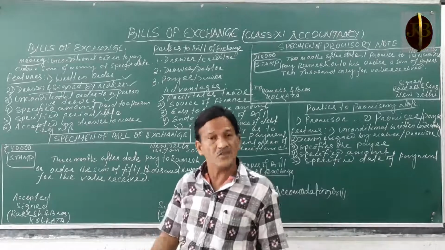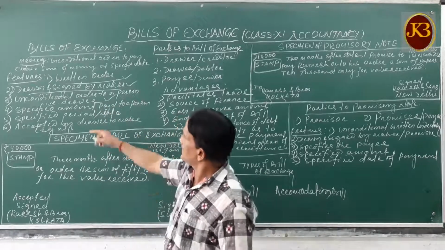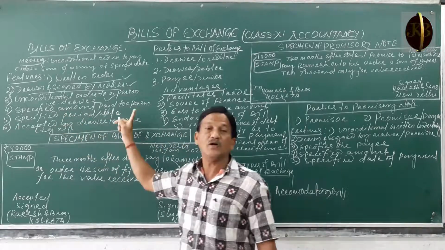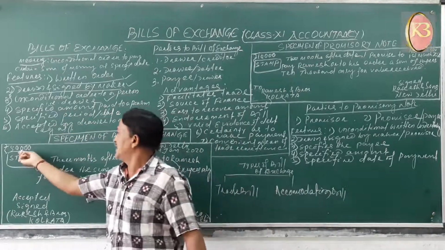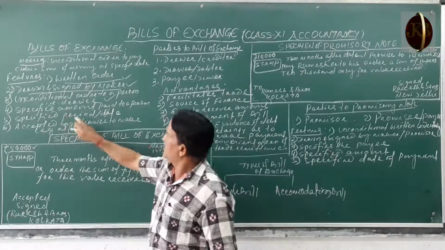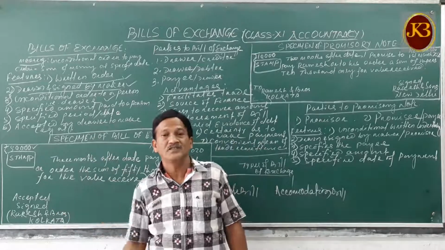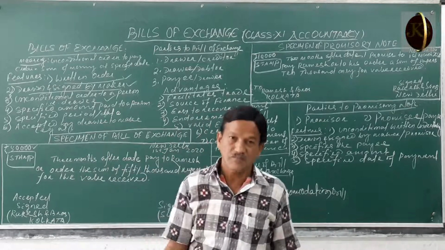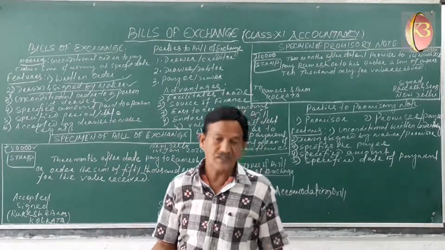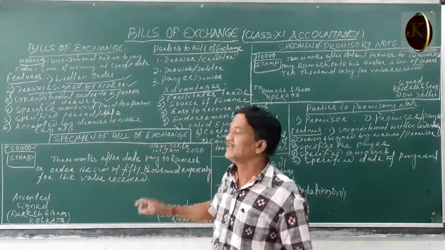So that is the drawing. That means the debtor. The specified amount should be clear. Then the specified period or date. That period must be mentioned: how many days, how many months you need for making the payment.